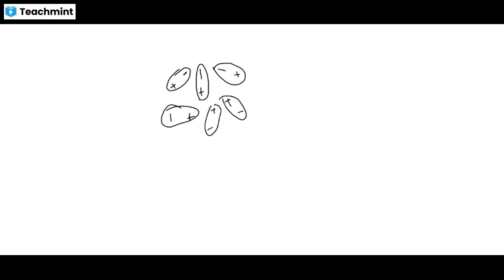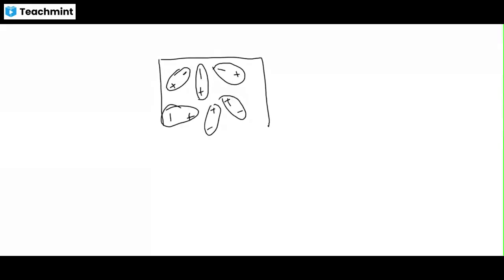So they are random. If we consider this smallest part, a unit volume, then the net dipole moment, because of the thermal energy, is zero. It is cancelled out, like in drift velocity, when E is equal to zero.